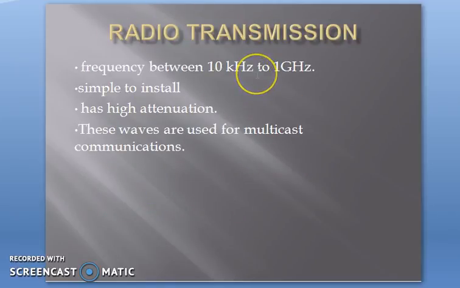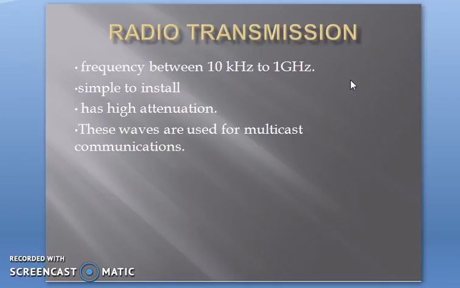Transmission through radio waves is called radio transmission, and all the peculiarities of radio transmission apply here. The frequency range is between 10 kilohertz and 1 gigahertz, and it is very simple to install. But the problem is that it has very high attenuation, that is distortion or noise, in the case of radio transmission.